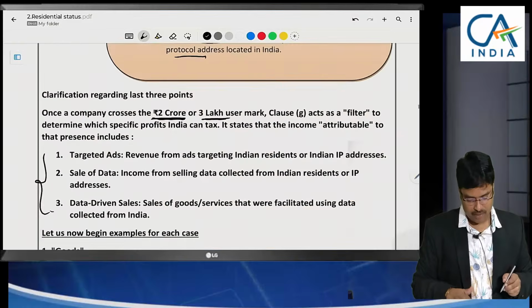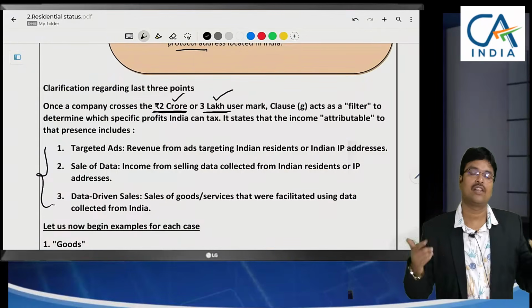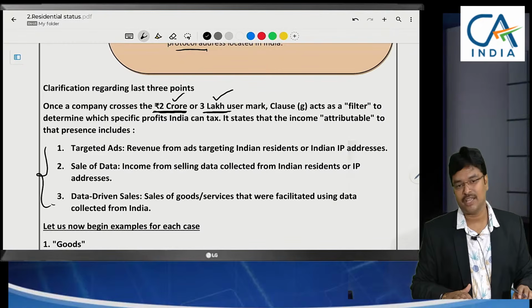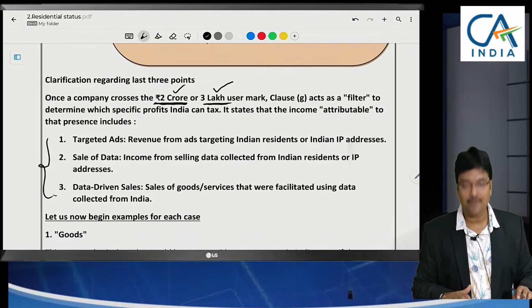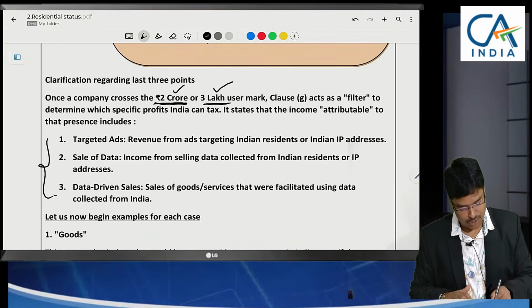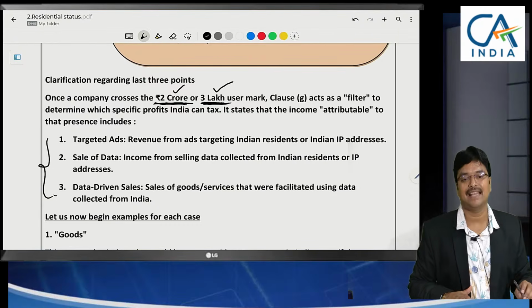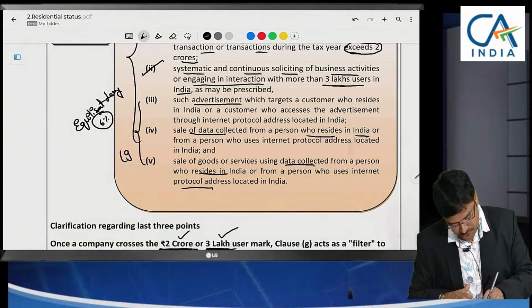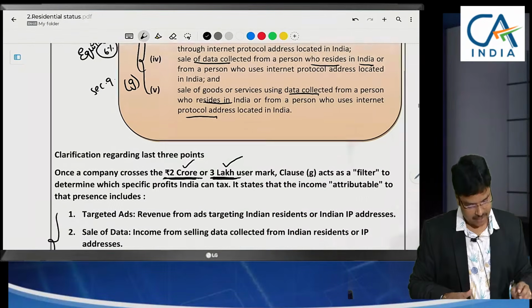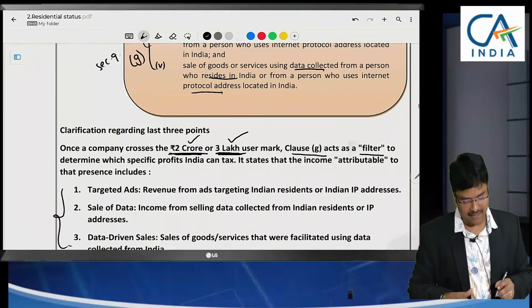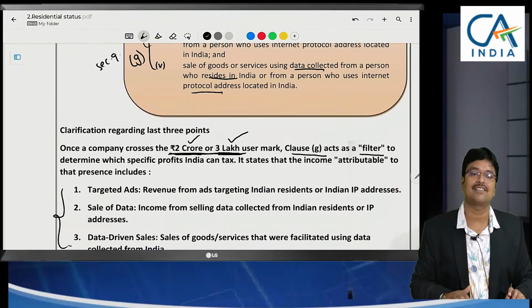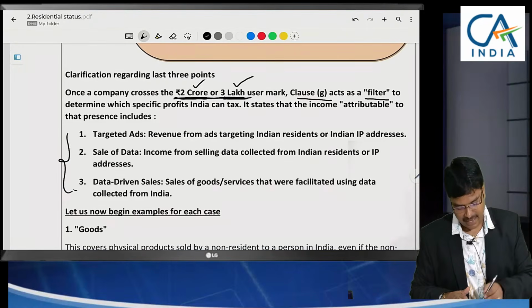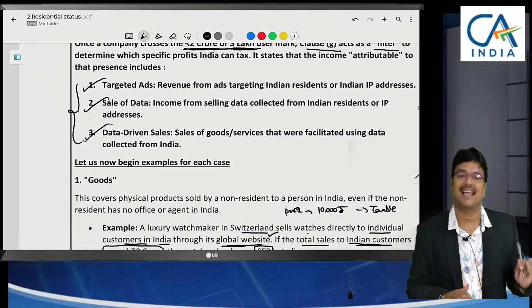Here, if the 2 crores and 3 lakhs limit has not been touched, then in that case nothing will be taxable. First we have to check whether this criteria has been met or not. These 3 have been given in clause G, section 9. That's what clause G acts as a filter. First this 2 crores or 3 lakhs limit has to be satisfied. Then targeting ads, sale of data, data driven sales, all these also will be taxable.